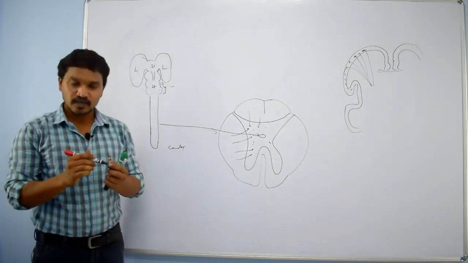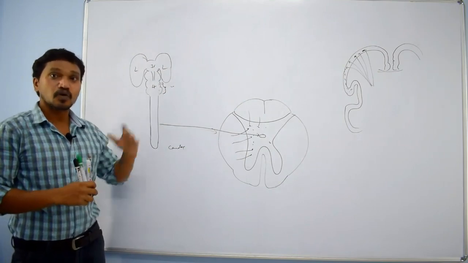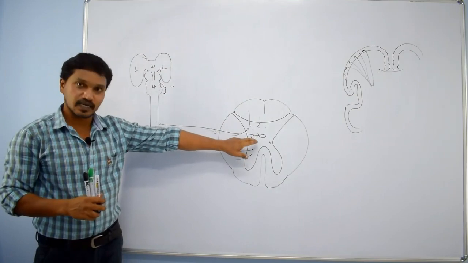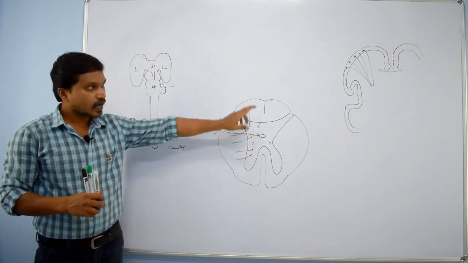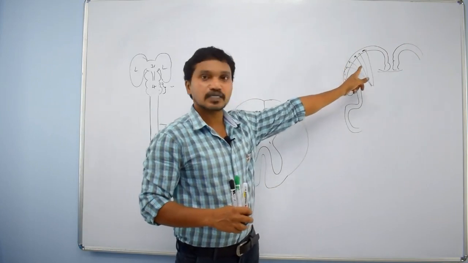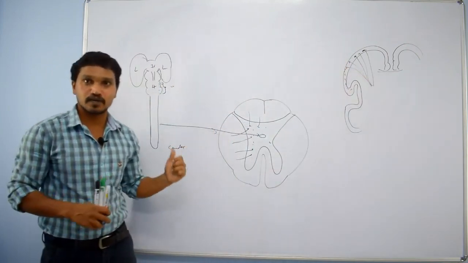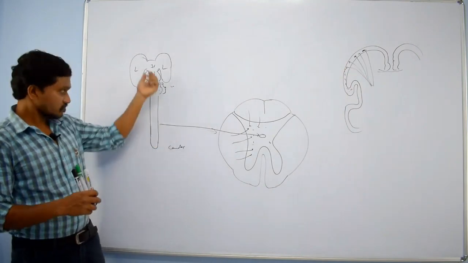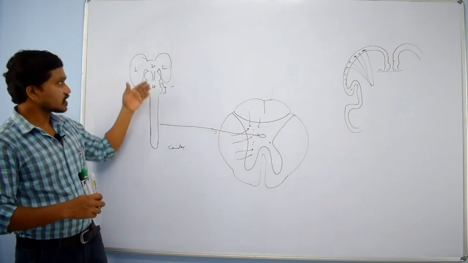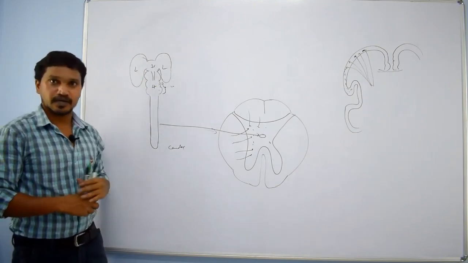For completion's sake I have explained this, but what I wanted to explain basically is why grey matter is present in the center in the spinal cord, and why grey matter is present at the periphery in the case of the cerebrum. That is why I gave a small introduction about the development of the brain.